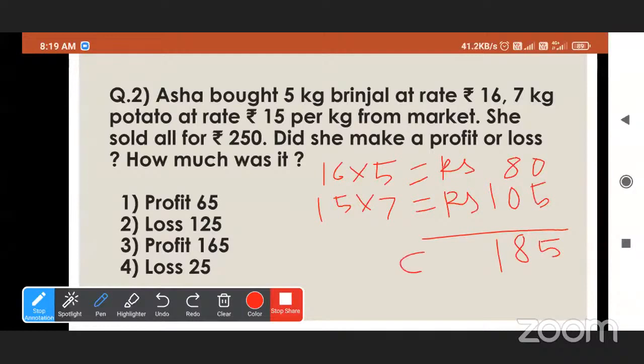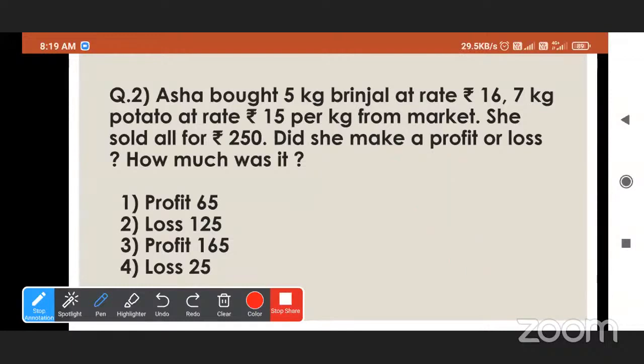So see here, this is cost price. Total price is 185. So here cost price is 185 and selling price is, she sold all for rupees 250. So did she make profit or loss? Profit. Yes, because selling price is higher than cost price. So she must get profit.